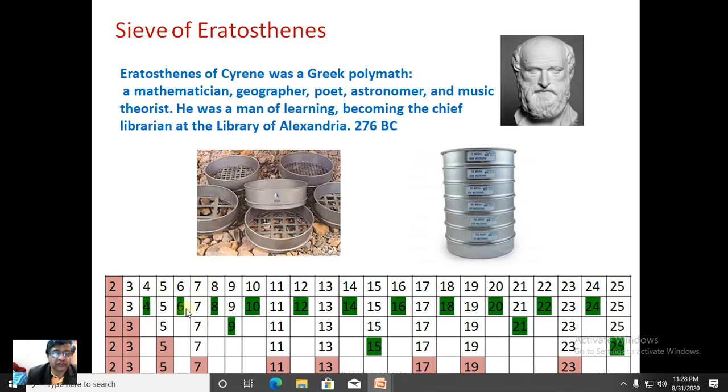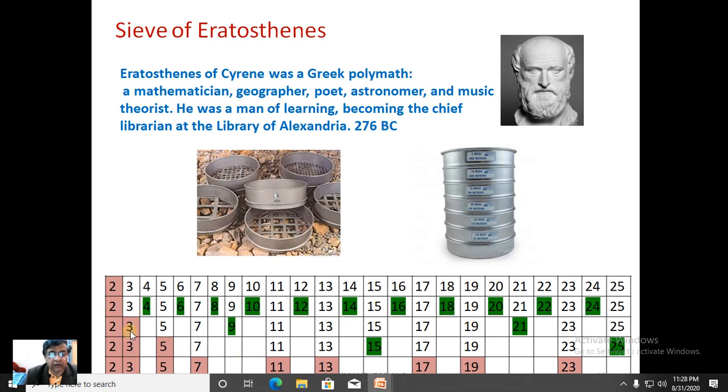So 4 goes, 6 goes, 8 goes, 10 goes, 12, 14, 16, 18, 20, 22 and 24, because they are all divisible by 2. They will pass through the sieve. So what remains in the sieve is 2, 3, 5, 7, 9, 11, 13, 15, 17, 19, 21, 23 and 25. Now 3 will be chosen.